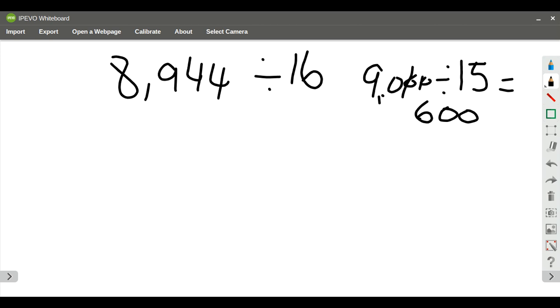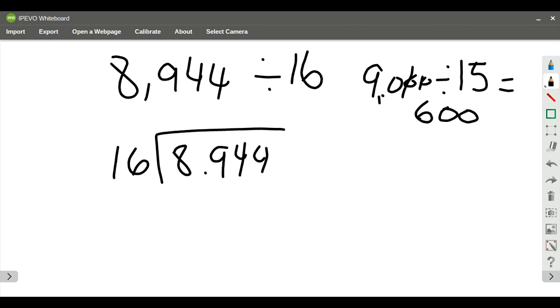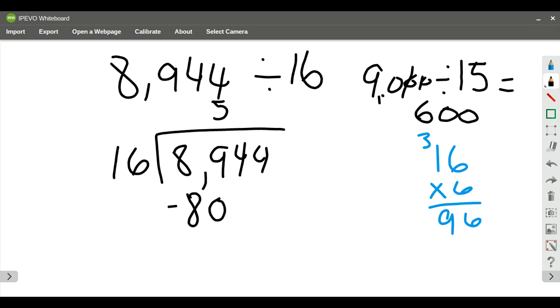So I'm going to go ahead and set up my division problem. So I'm going to do 16 goes into 8,944, and I'm going to see how many times it does that. I'm going to use what I know here with my estimation, and I'm going to see what 16 times 6 is going to be, and see if that math fact will work. So 6 times 6 is going to be 36. I regroup the 3. 6 times 1 is going to be 6, plus 3 is going to be 9. That's too big. So I'm going to go back a math fact to 5, and when I do 96 subtract 16, I get 80.